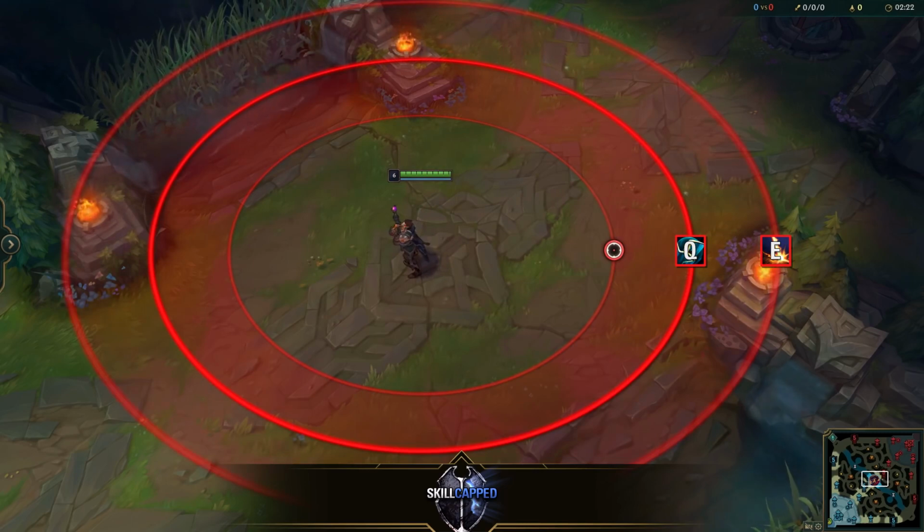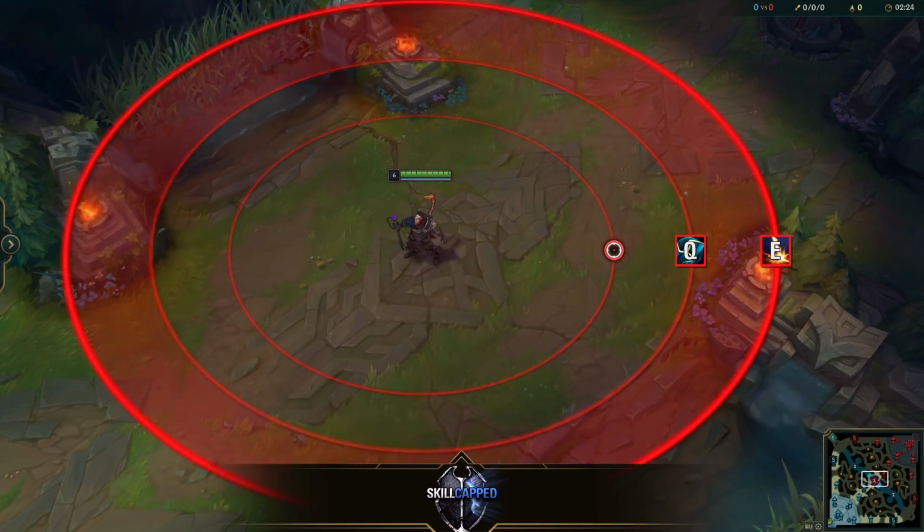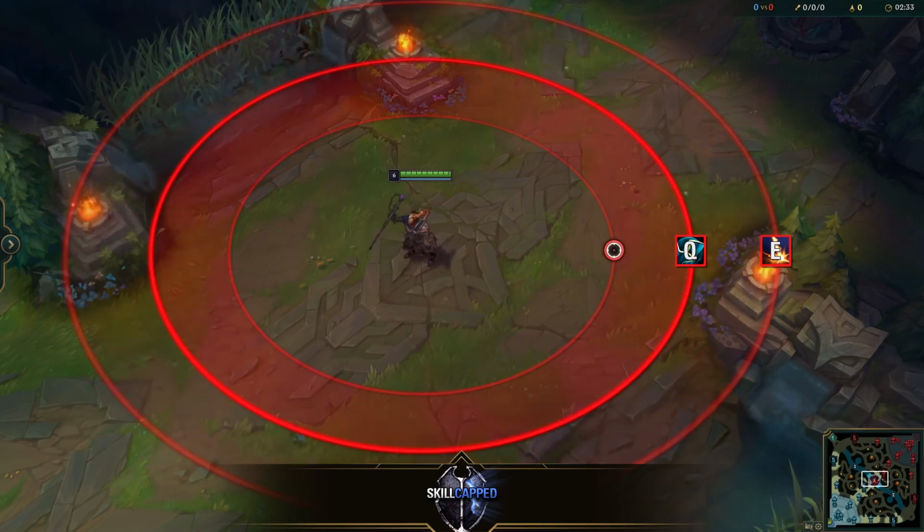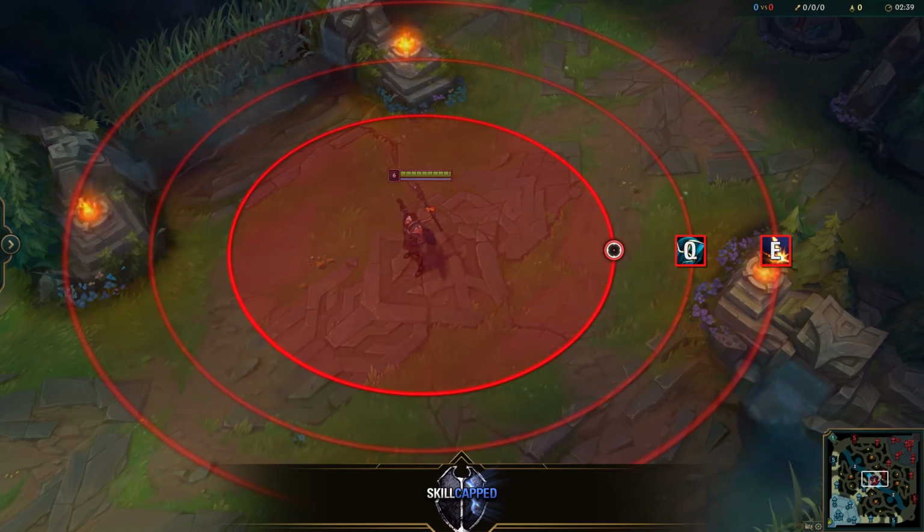However, there's one key distinction, that his E has a very long cooldown. This means that while his E is available, Victor's zone of influence can be 1025 range. However, once the cooldown is used, this zone of influence will lower to 600, the range of his Q. And once that cooldown is used, his zone of influence lowers once again to his auto attack range.